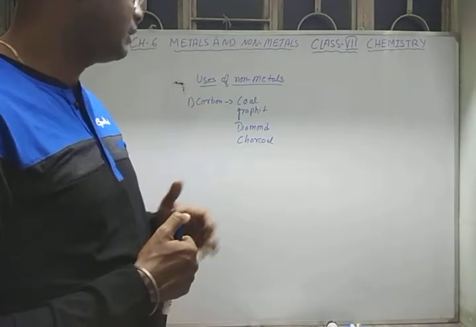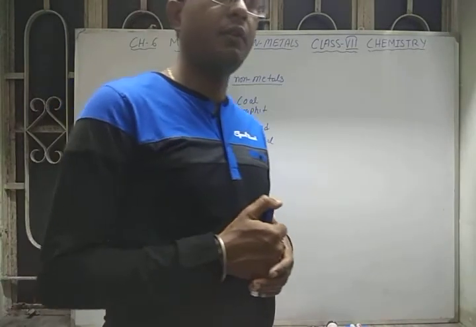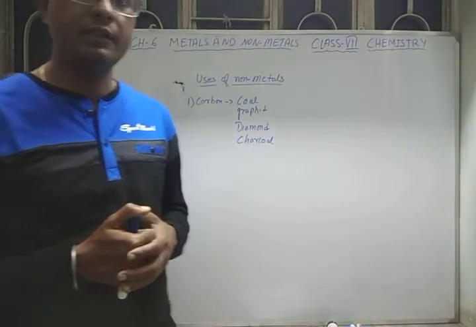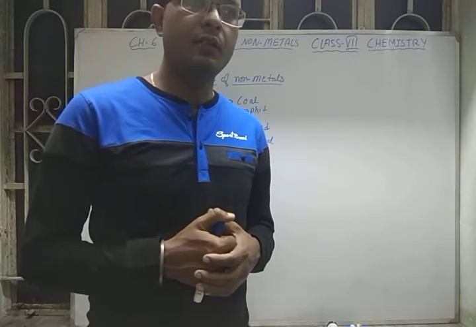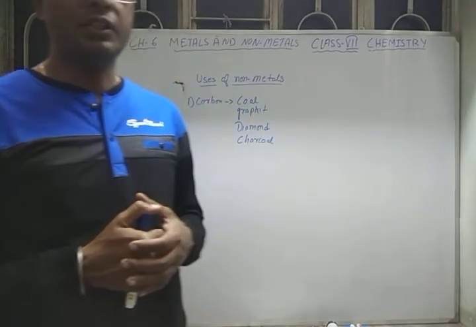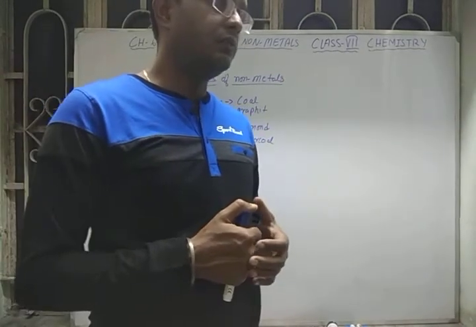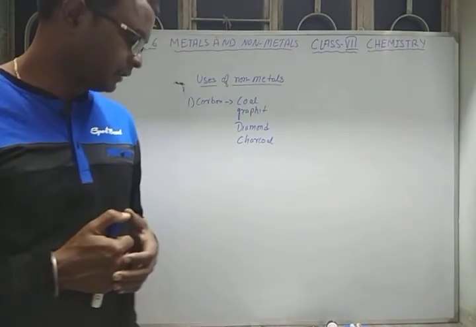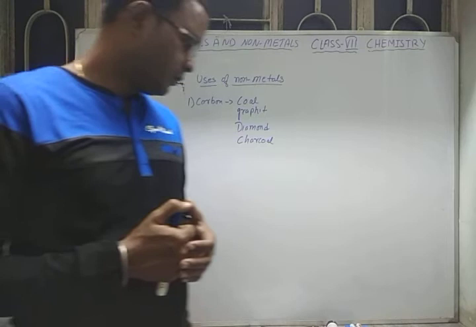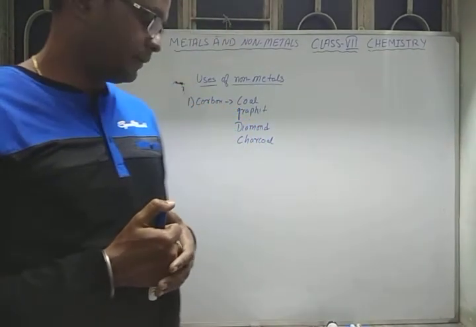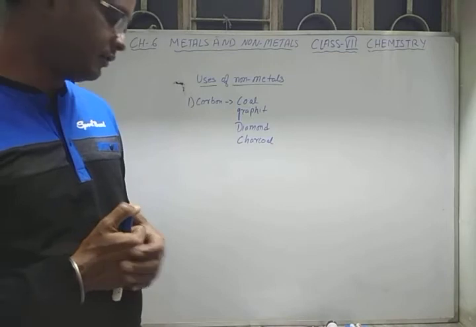Coal, we generally use it for burning, as it is a very good fuel. Generally coal is used in thermal power stations to generate electricity. It has a good calorific value also.